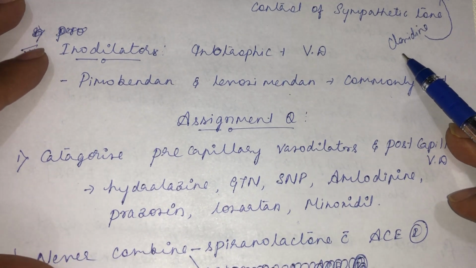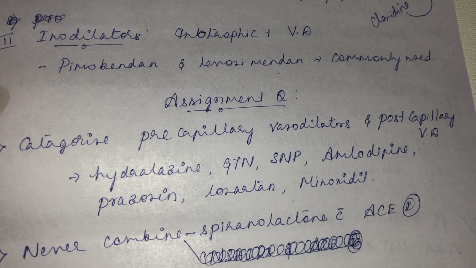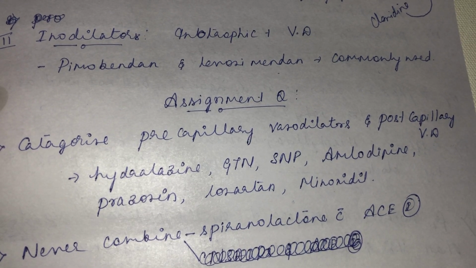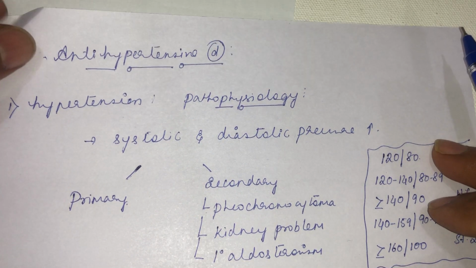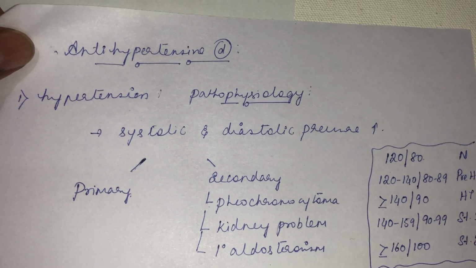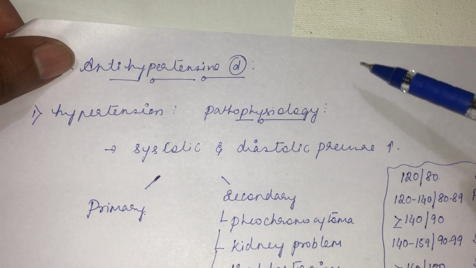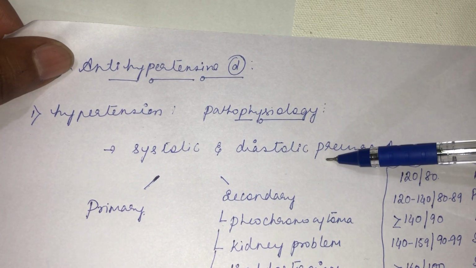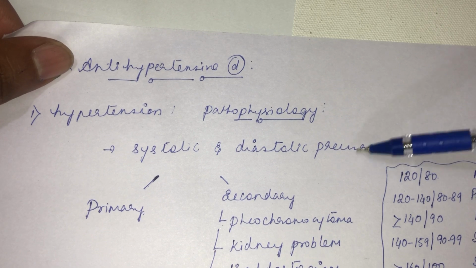Before going to the assignment question, there is a small chapter regarding antihypertensive agents. We only concentrated on vasodilators here, so we will look into antihypertensive drugs also, since the major clinical use of vasodilators is as antihypertensive agents. You know what hypertension is: an increase in blood pressure. What is its pathophysiology? You get two types of blood pressure, systolic and diastolic. Systolic is the blood pressure during systole, diastolic is the blood pressure during diastole.